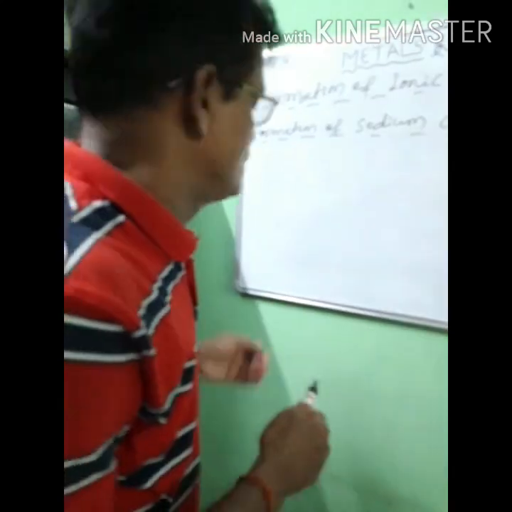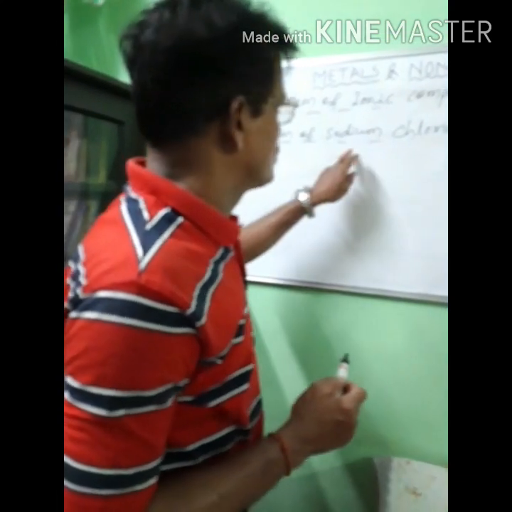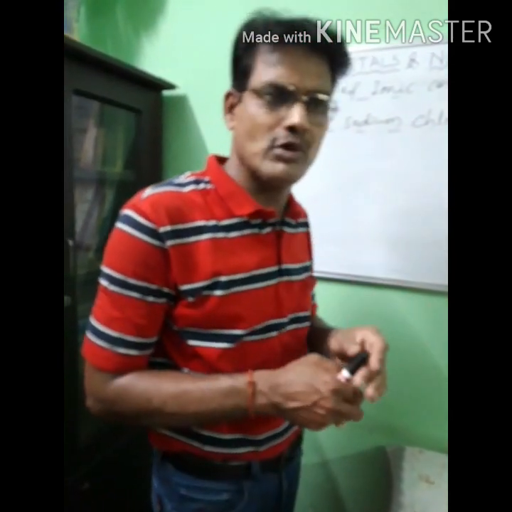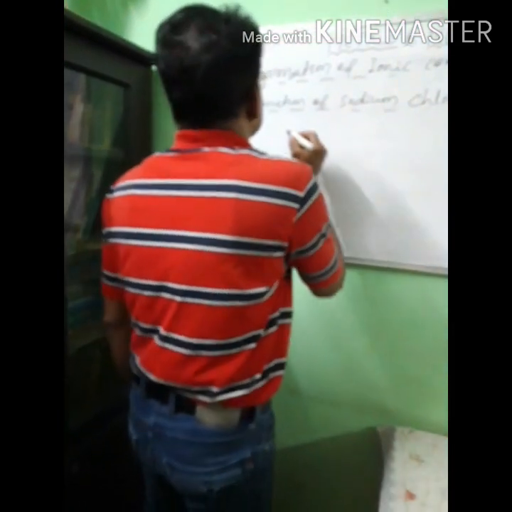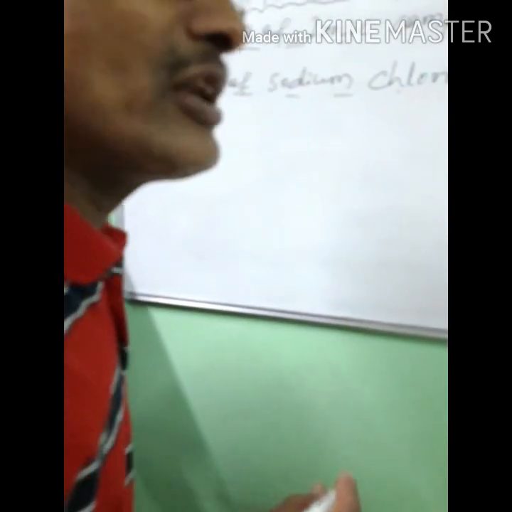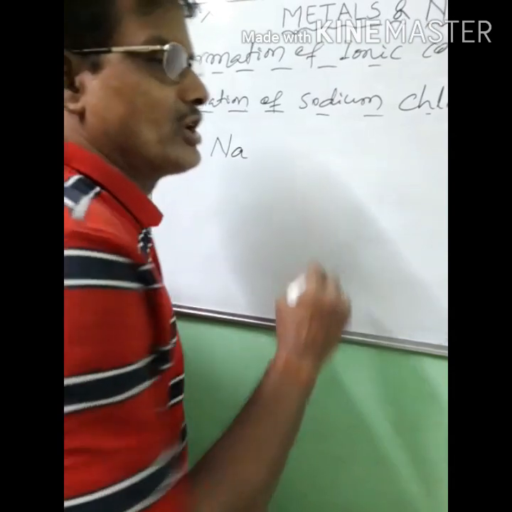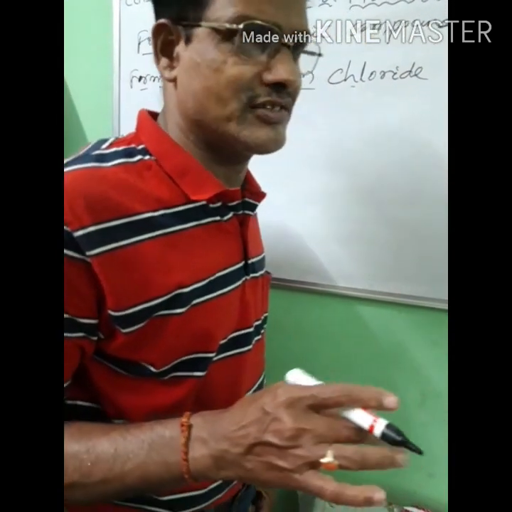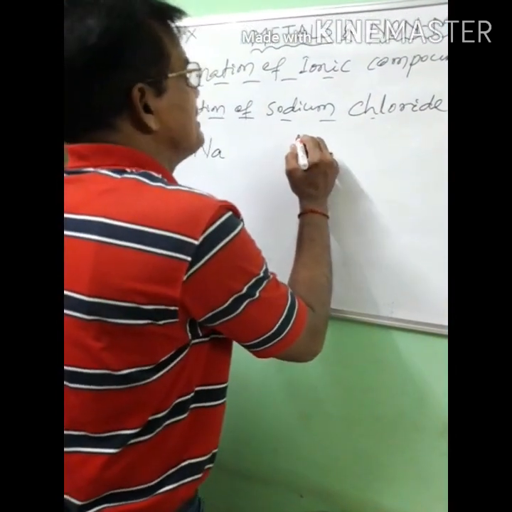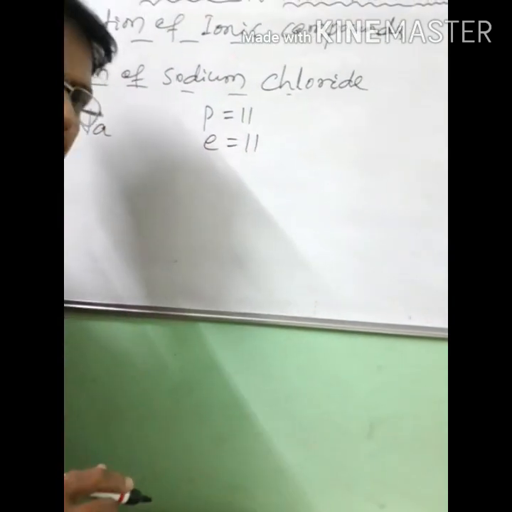How is sodium chloride formed? Sodium is a metal and chlorine is a non-metal. So sodium chloride is a compound constituted from sodium and chlorine. Let us write sodium, symbol Na. The atomic number of sodium is 11. In 9th class you have already studied that atomic number means number of protons, which is equal to number of electrons. So number of protons is 11 and number of electrons will also be 11. Clear?